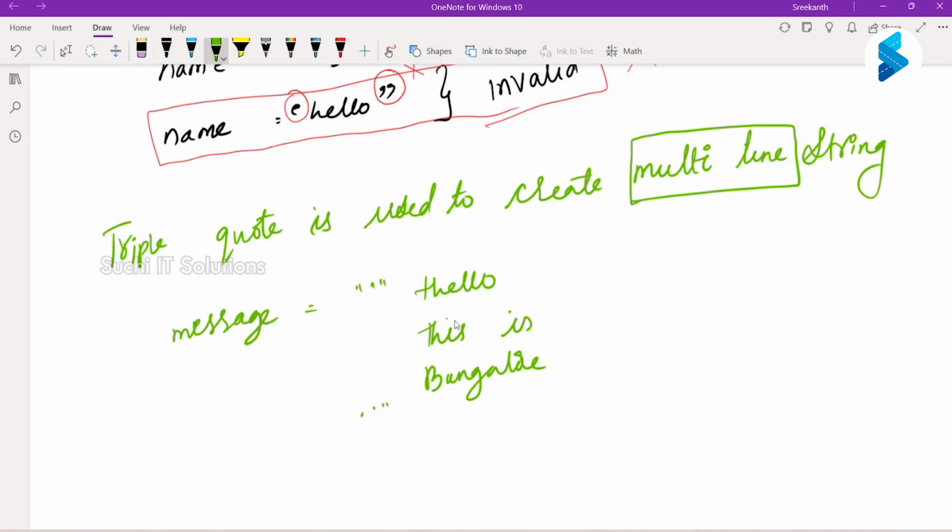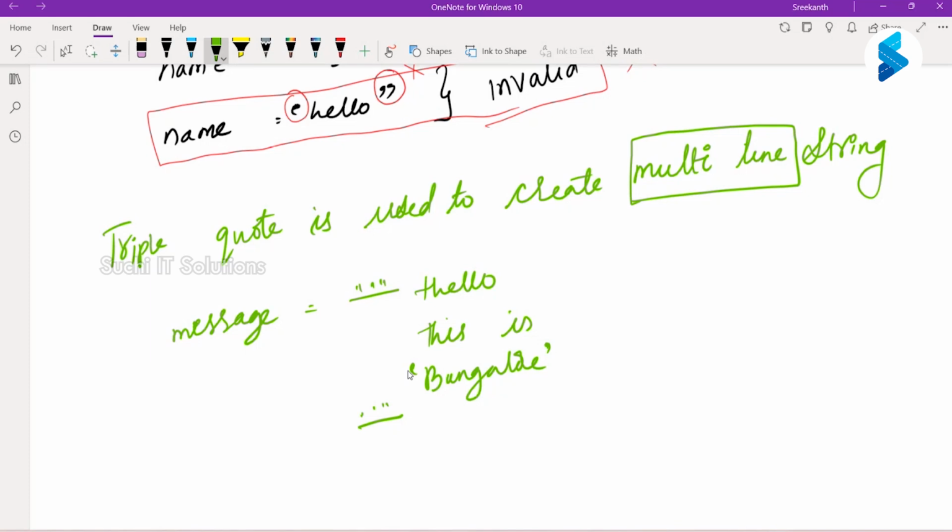So in between this, I can use a double quote or a single quote, doesn't matter. Since I'm using a triple quote, within the string I can use a single quote or a double quote. The moment I use the same thing as I'm starting, that means it is the end of the string.